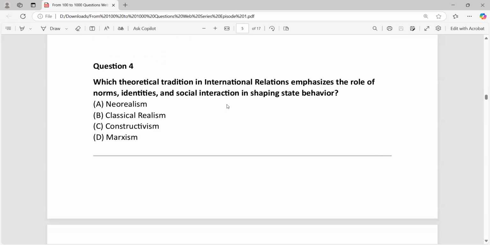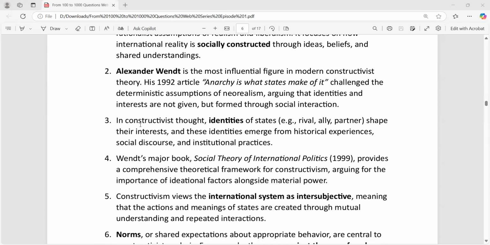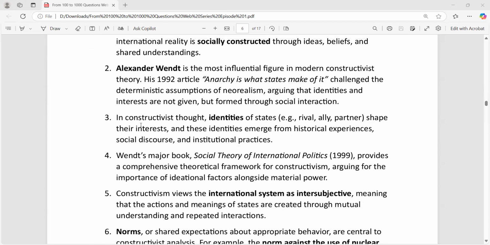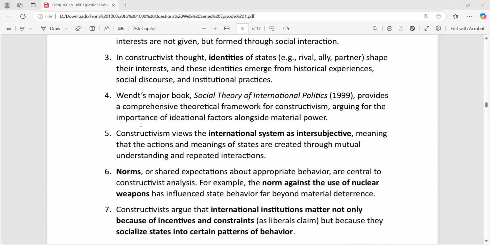Question number 4. Which theoretical tradition in international relations emphasizes the role of norms, identities, social interaction in shaping state behavior? I already told you, constructivism, that focuses upon the norms, tradition, culture, etc. So that is going to actually shape the state behavior. That is in fact going to decide what your national interest is and what is not. So basically the same things have been written. Okay, I have explained these concepts to you.